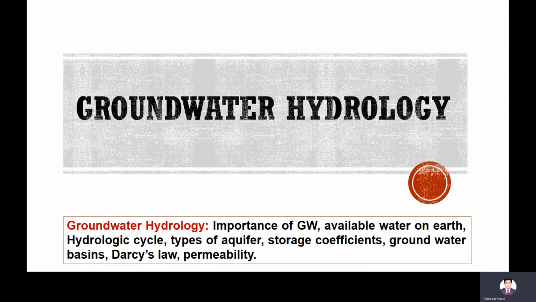Already in this chapter, we have discussed the importance of groundwater and available water on Earth. In the last class we discussed the groundwater quality status of India, and the Central Groundwater Board, from where you can collect data and any information. Today I'll teach about the hydrologic cycle, the processes involved in it, and the water budget.